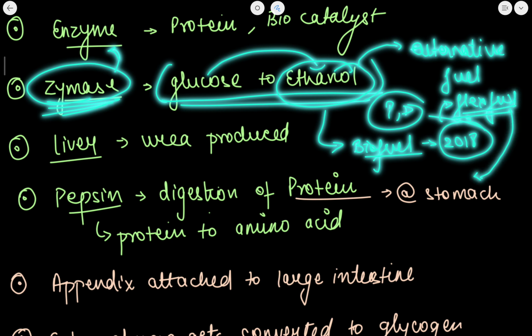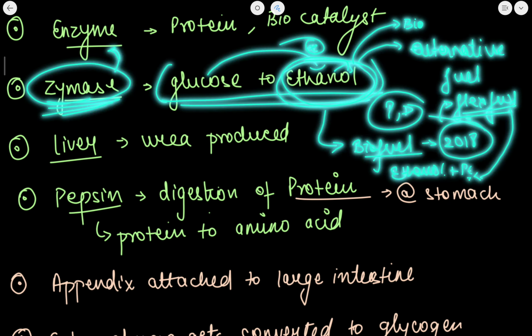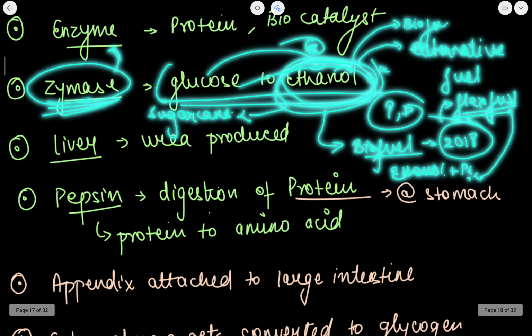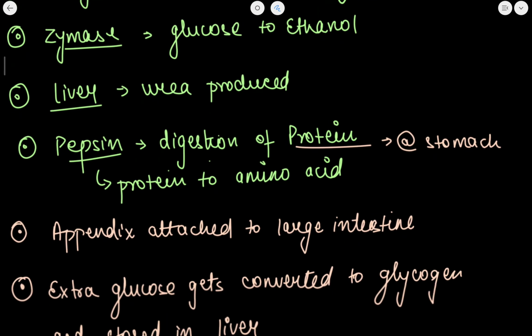These are vehicles which can work on ethanol as well as petrol or a mixture of both. So ethanol is pretty much in the news. This is a type of biofuel, so you need to remember this. And the main component used to produce ethanol is sugarcane molasses. So I hope this part is clear.